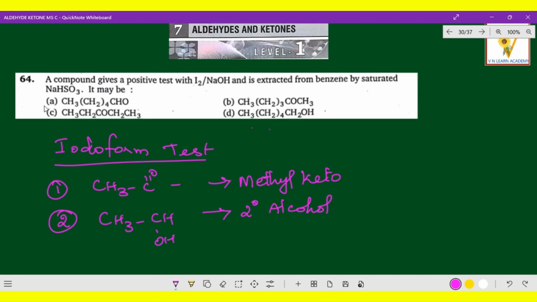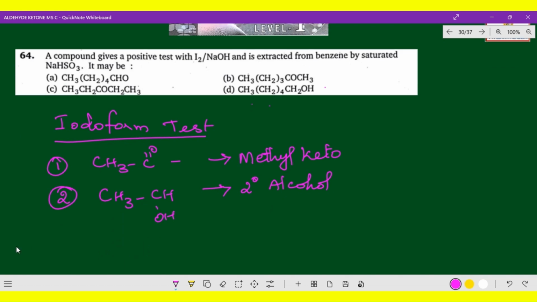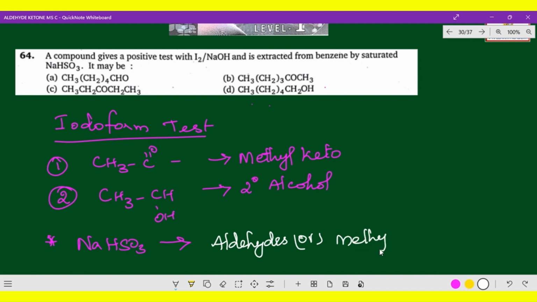And the third point they have given is that it can be saturated by sodium bisulfite, NaHSO3. So this is eligible for aldehydes or methyl keto group. Here also keto group only, but it has to be methyl keto group, not all keto groups, only methyl keto group. So these are the three main points we can consider for the iodoform test.